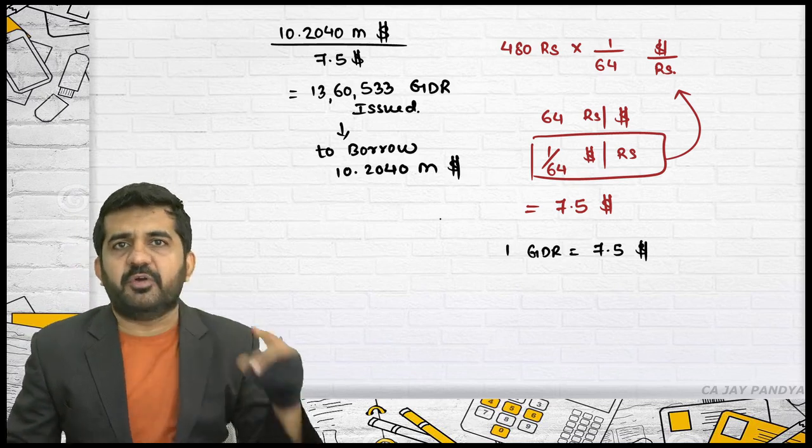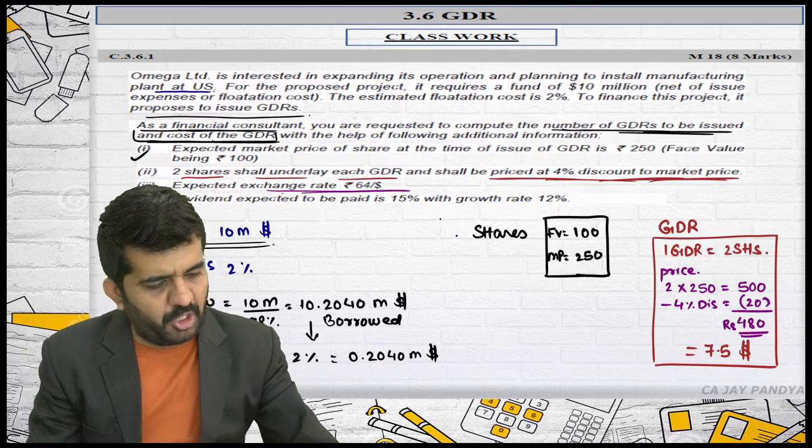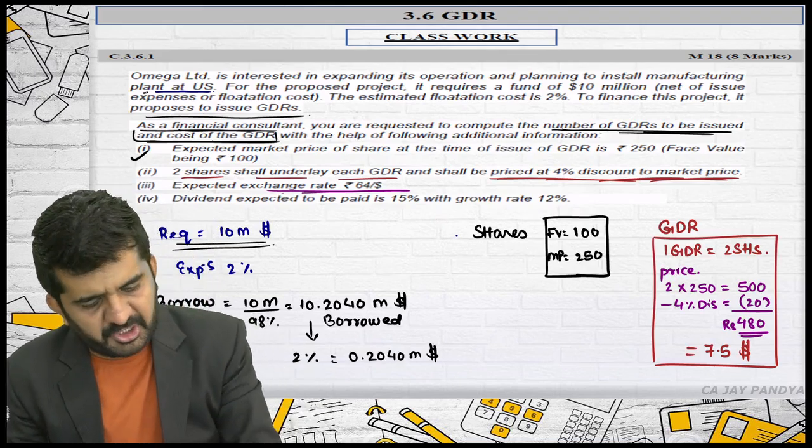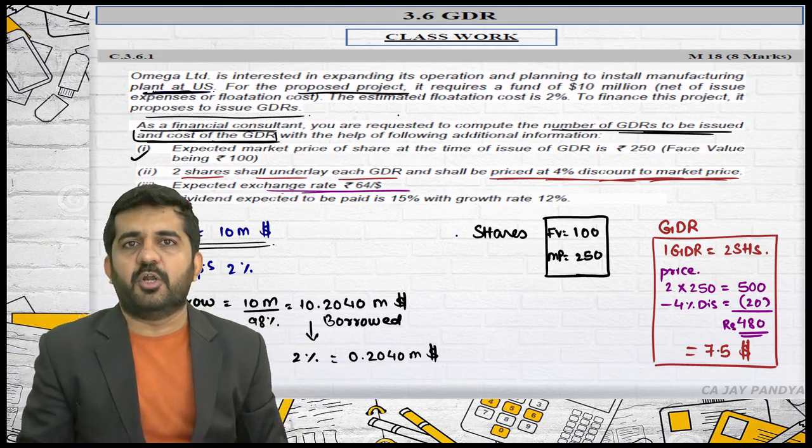Sir, why am I not converting the borrowing into rupees? Just because my requirement is in dollar. Installing machinery plant at USA. For this proposed project, it requires funds of $10 million.